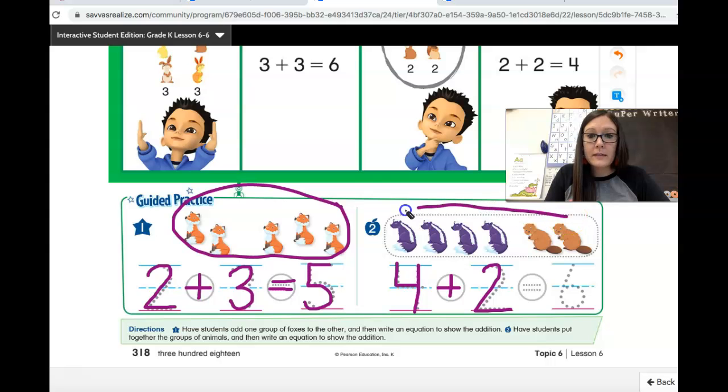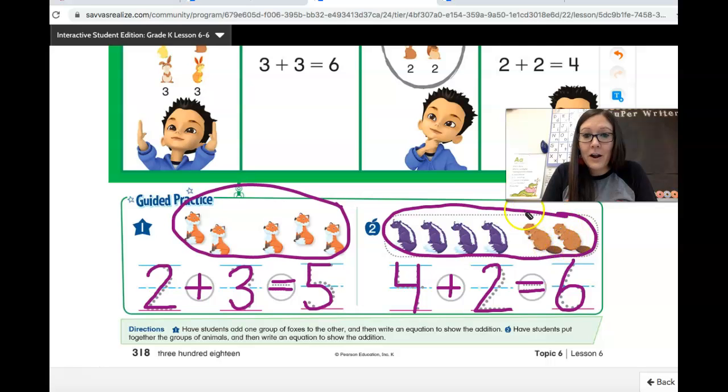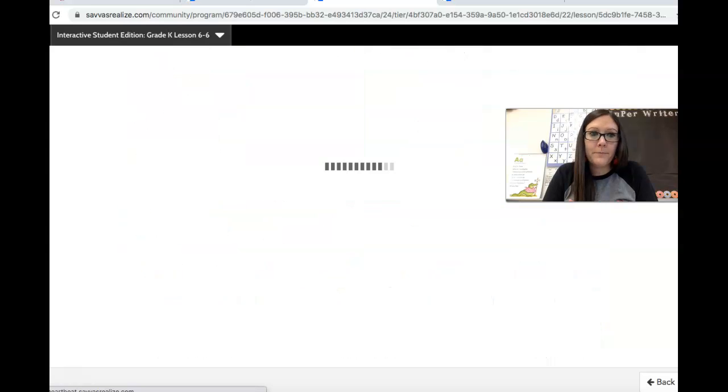Let's join these 2 groups by circling all of them. And we're going to count to see what 4 plus 2 equals. 4 and 2 is, let's count, 1, 2, 3, 4, 5, 6. 4 plus 2 equals 6. When we join this 4 and these 2, there are 6 in all. All right, let's try some more.